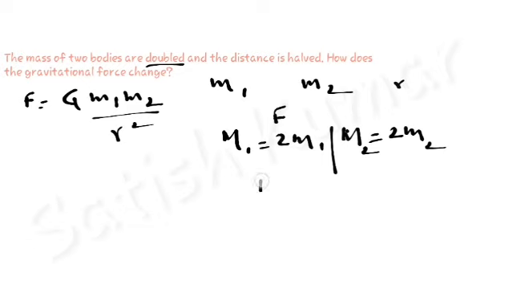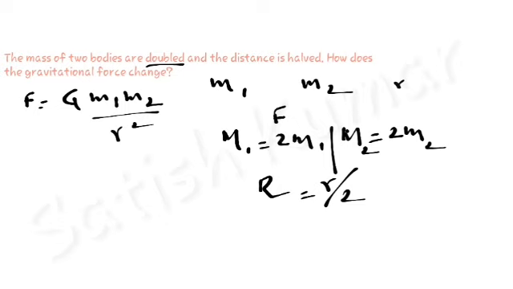Let the distance in the second case is capital R, and this is halved. Halved means the initial one is r by 2. I hope you understand. So while doing these problems, you have to read the problem thoroughly and understand. The masses of two bodies are doubled. Initially it is m1, doubled means 2m1, and second one is m2 and doubled is 2m2, and the distance is halved, means capital R is equals to small r by 2.